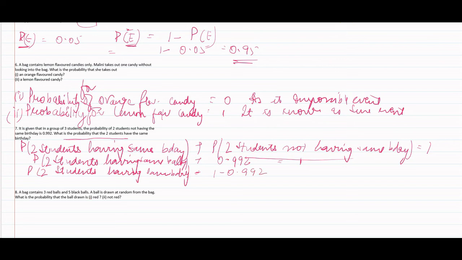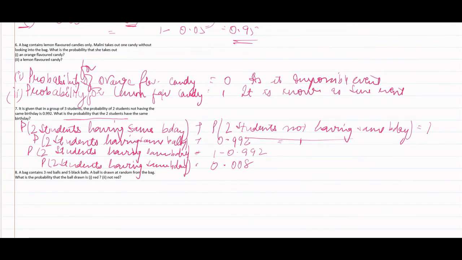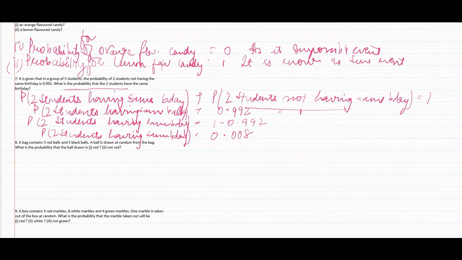You would have written probability of A event, probability of A dash event, or you could solve it this way. So what would be the answer? Probability of 2 students having same birthday would be 0.008. Let's move to question 8.